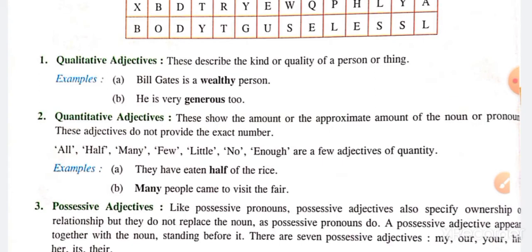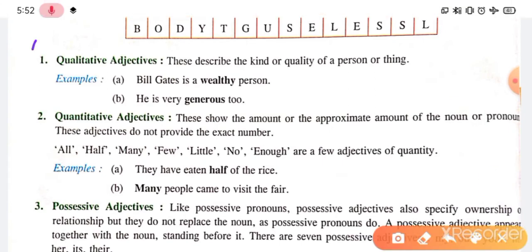Then we had some more examples of adjectives, how these adjectives are used, and one exercise we had, finding the synonyms of different words. That was also the adjective part. Okay, so today we are starting. Now you can see the types of adjective, right? Here we have a few types of adjectives.